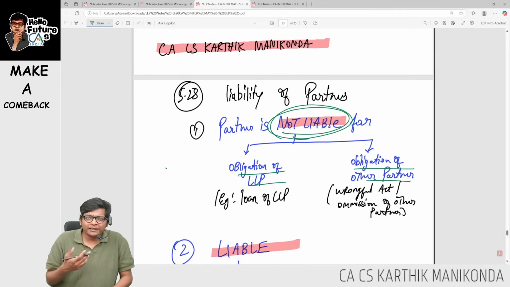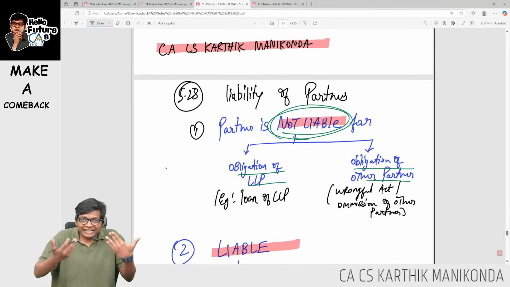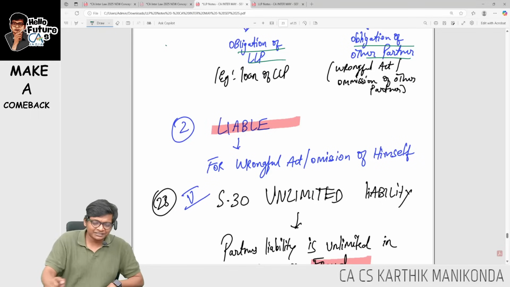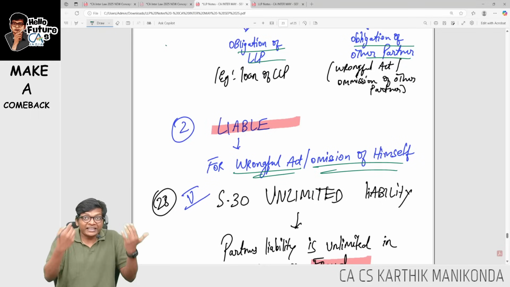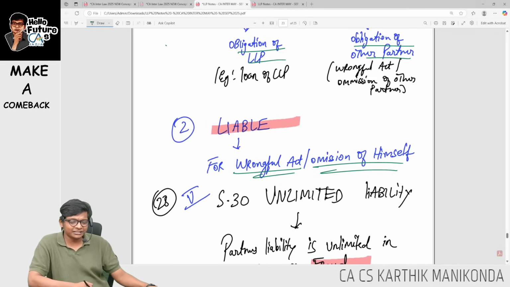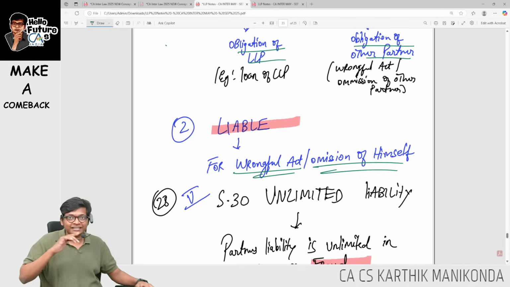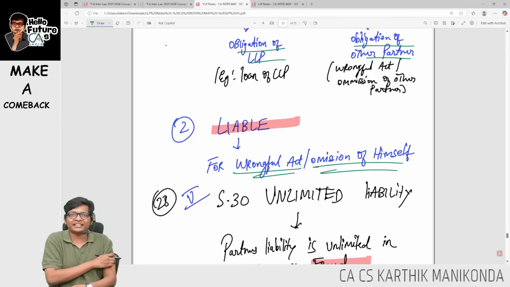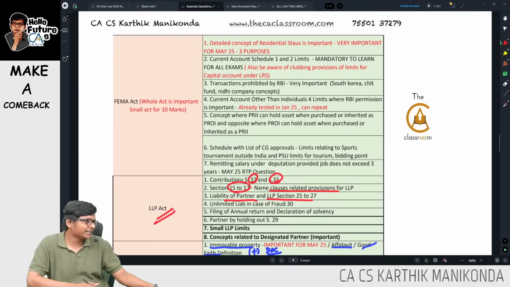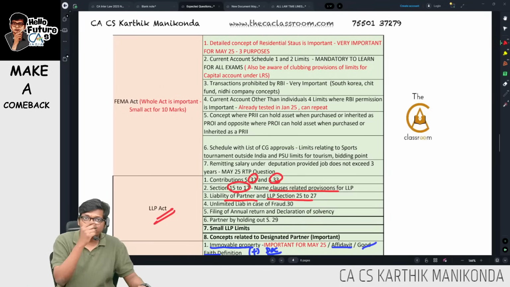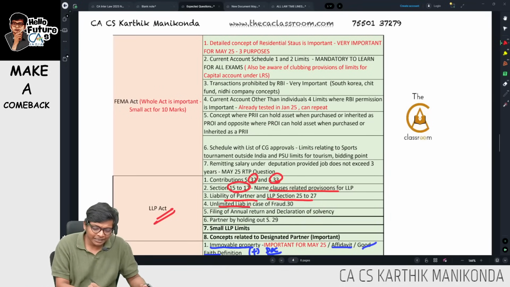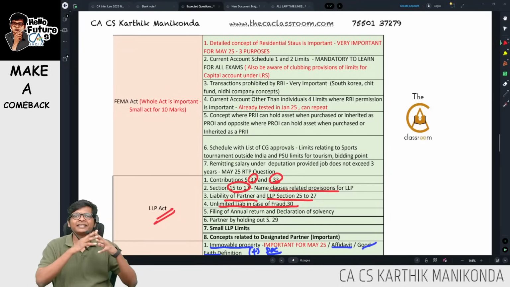A partner will be liable for things which he has done, where he has authority in the ordinary course of business, for a wrongful act or omission of himself in the ordinary course of business, or even beyond his authority. If he has done something, then he becomes liable. Okay, very important. I have given you notes over there. Unlimited liability in case of fraud, section 30. Let me explain here itself.